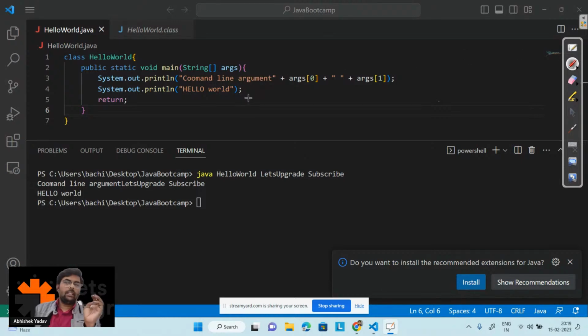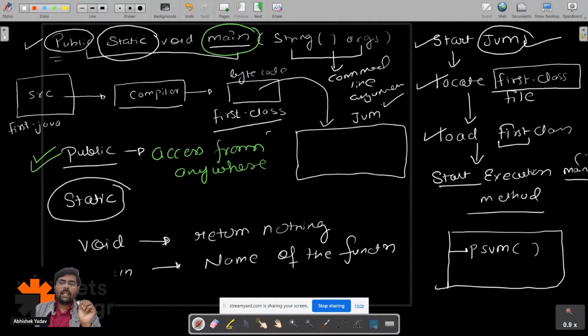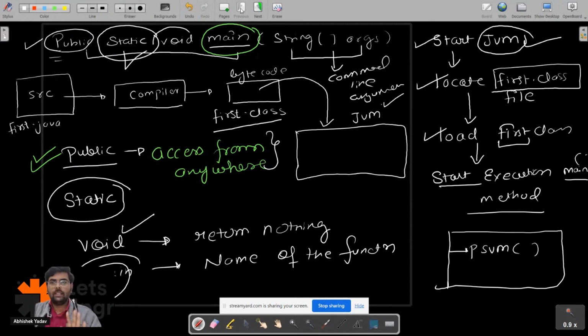So public is clear. Public means access from anywhere. Void means it will return nothing. This function is returning nothing. Main means name of the function, and string args means command line argument. We are left with the static part. We will discuss it in a few moments, right?